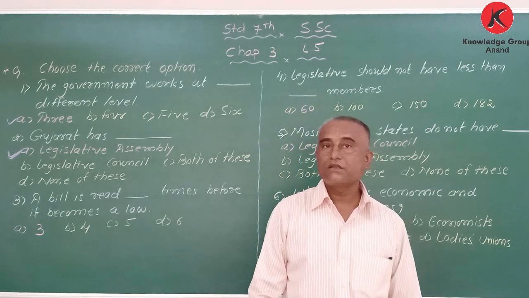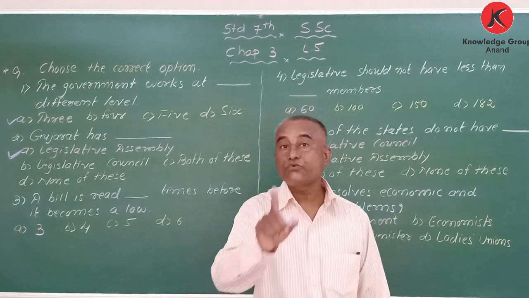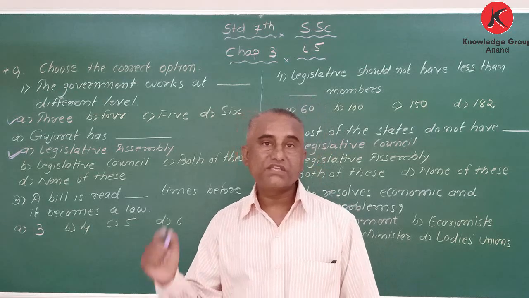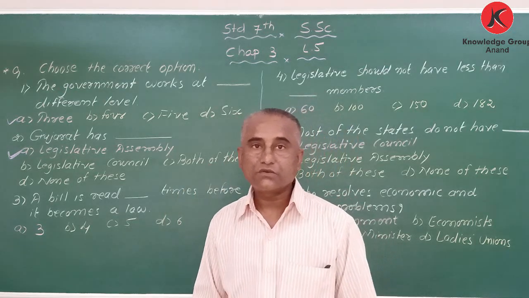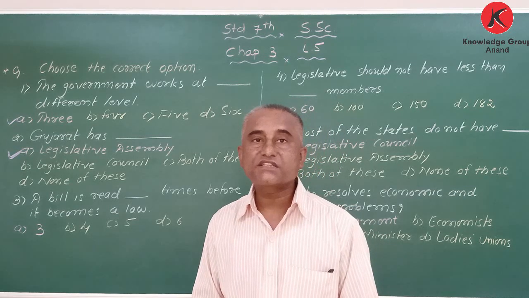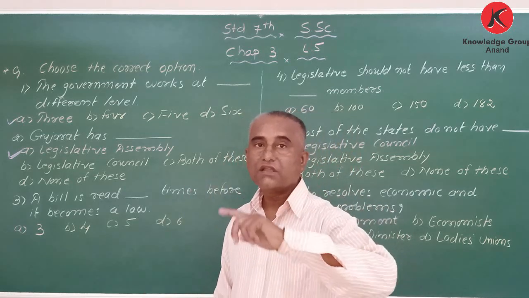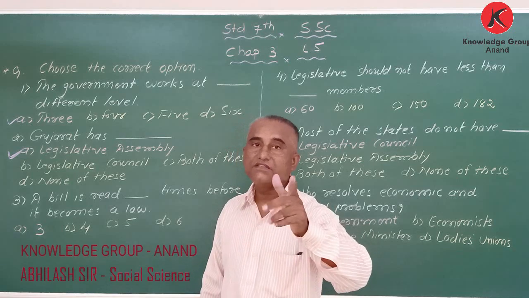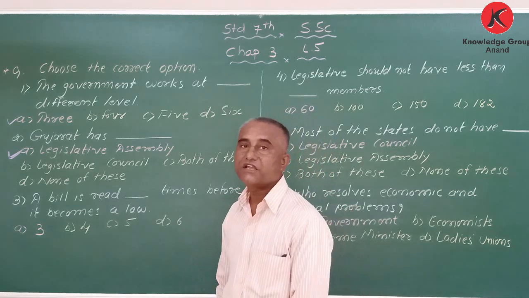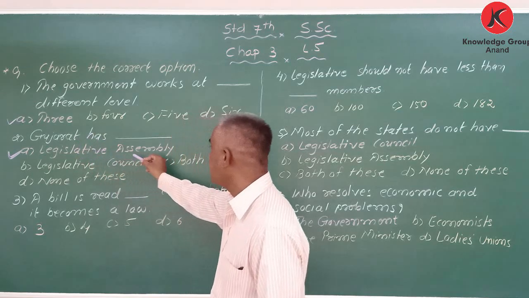My dear students, how many seats are there in the Gujarat assembly? There are 182 seats. The person who is elected is called an MLA, member of legislative assembly. Many states have both legislative assembly and legislative council, but in Gujarat we have only one, and that is called the legislative assembly. So Gujarat has a legislative assembly.